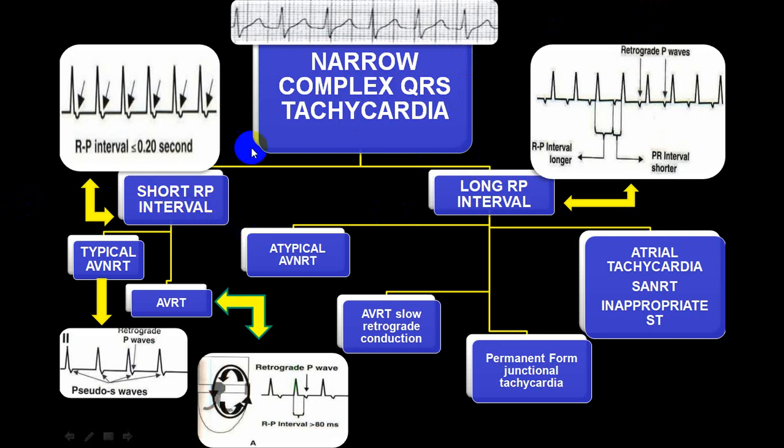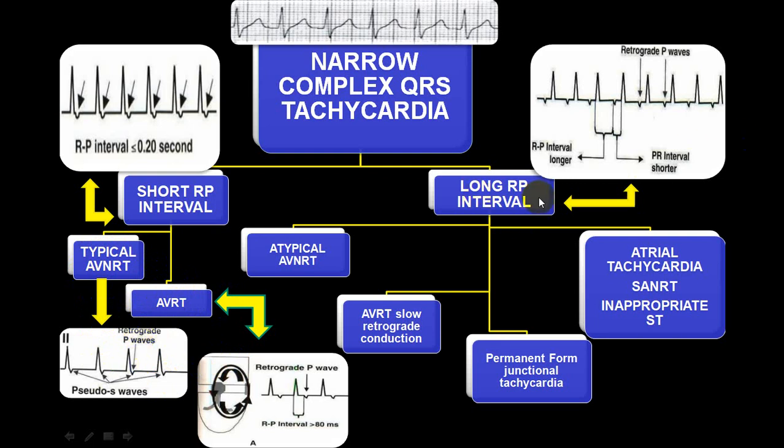There is another way, depending upon the RP interval, that is from the beginning of the R wave till the P wave. So this is called the RP interval. So if there is a short RP interval, meaning the P wave is just after the QRS complex, it is typical AVNRT, or it can be AVRT. These two groups are re-entry tachycardias, and these are always narrow complex tachycardias.